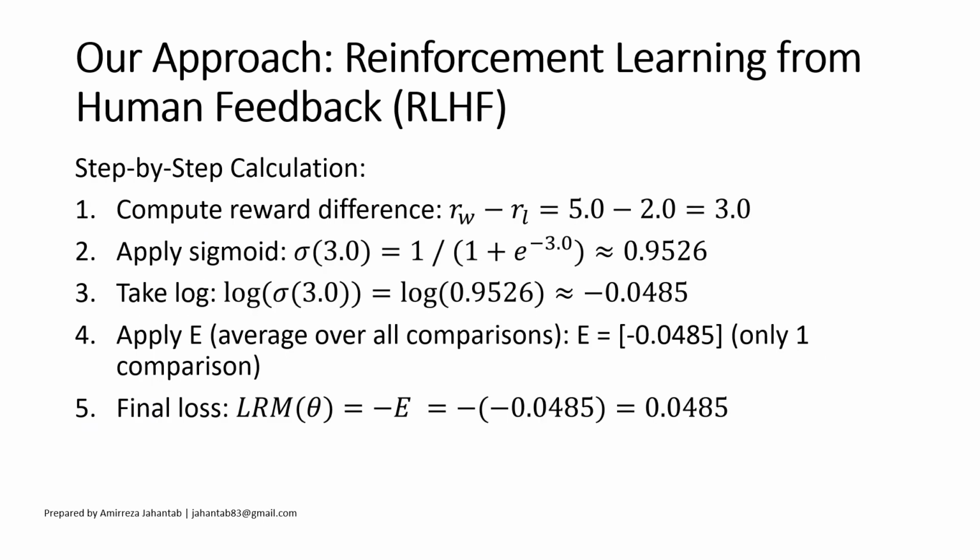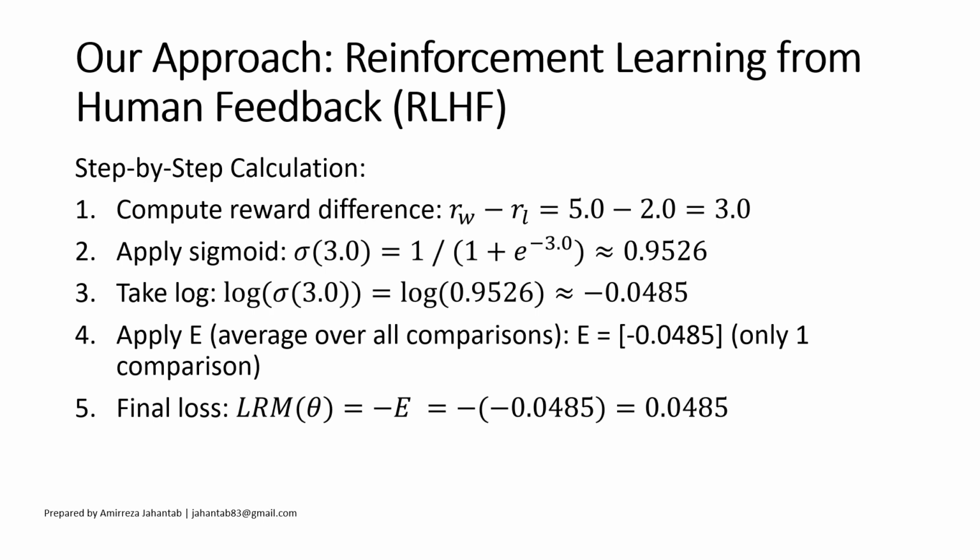Okay, let's walk through the calculation step by step. First, we find the difference between the rewards assigned to the preferred response and the less preferred response. In our example, this is 5 minus 2, which equals 3. Next, we apply the sigmoid function to this reward difference. The sigmoid function helps convert the raw reward difference into a probability-like value. It maps any value to between 0 and 1. Okay, we then take the natural logarithm of the sigmoid's output.